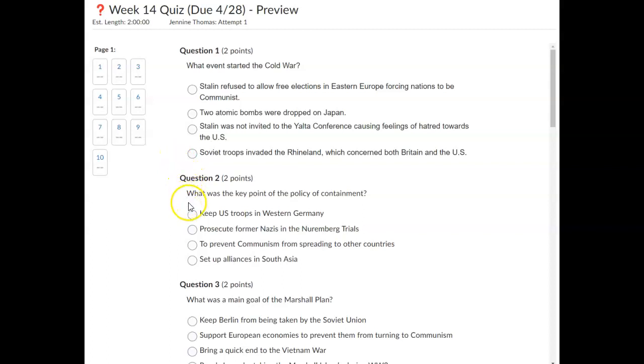Question 2. What was the key point of the policy of containment? Keep U.S. troops in Western Germany. Prosecute former Nazis in the Nuremberg trials. To prevent communism from spreading to other countries. To set up alliances in South Asia.